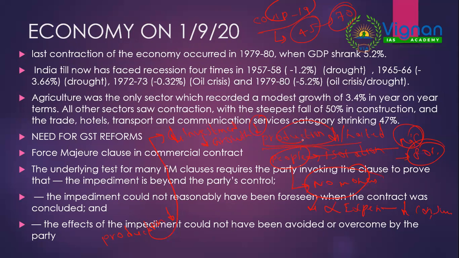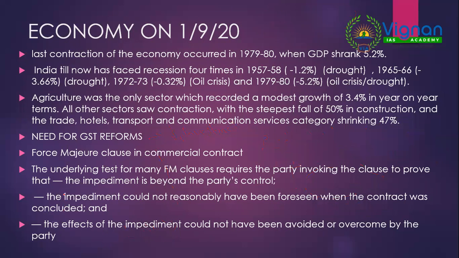On one hand, production dropped. On the other hand, there wasn't any money in the hands of people. Normally, how do you calculate GDP? You can take it as consumption expenditure plus investment plus government expenditure plus exports minus imports. Now coming to consumption expenditure, as I have told you, when there are no jobs, no money, then consumption expenditure decreased. When production decreased, demand decreased, then there was no investment.